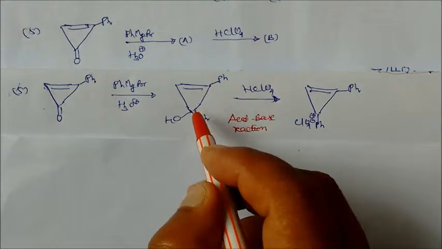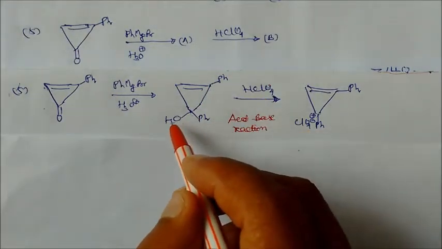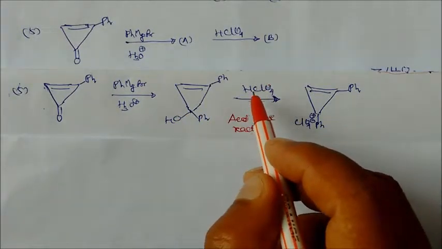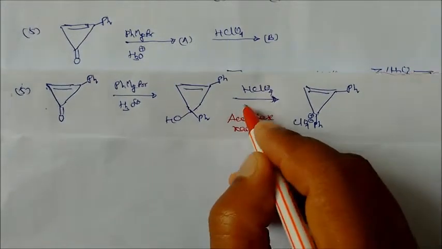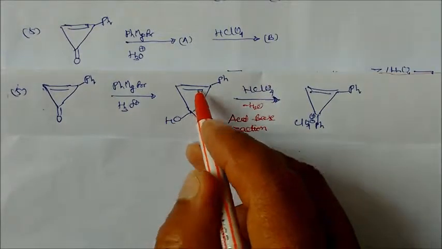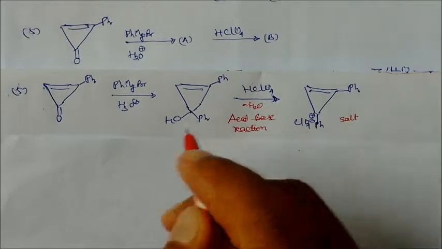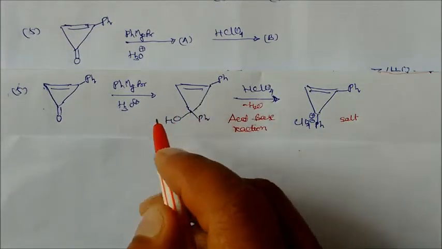Okay, so on forming this major product, this becomes your OH, a hydroxy compound, and in presence of acid, what will happen? There is a release of a water molecule, and ClO4 will form a salt with this compound. So this is a salt of this compound. Okay, one other pathway is also there, but that pathway will be your minor product.